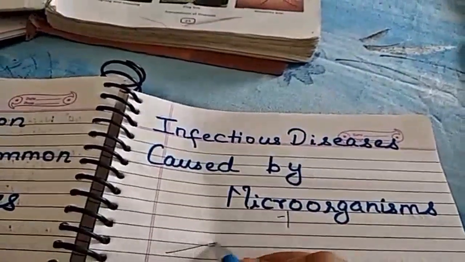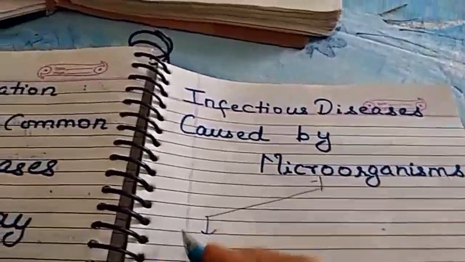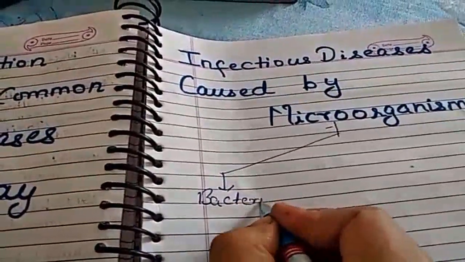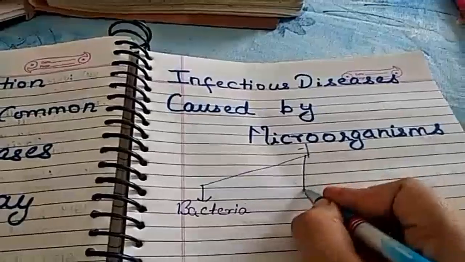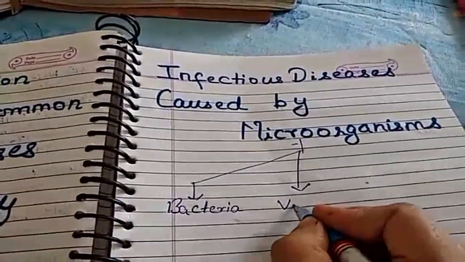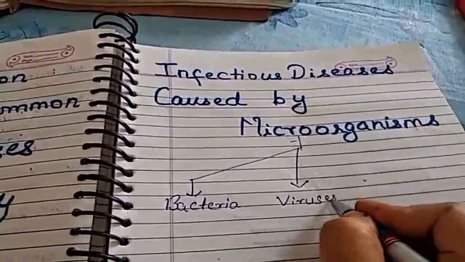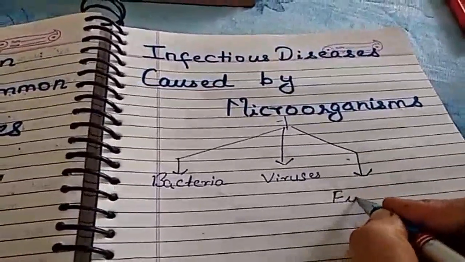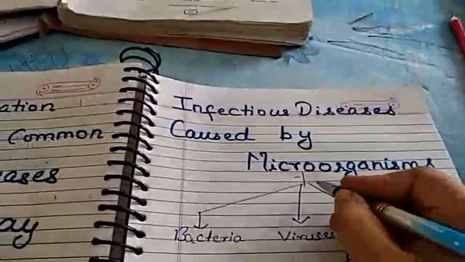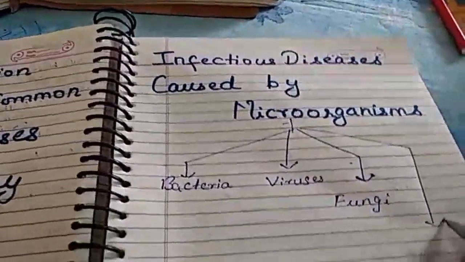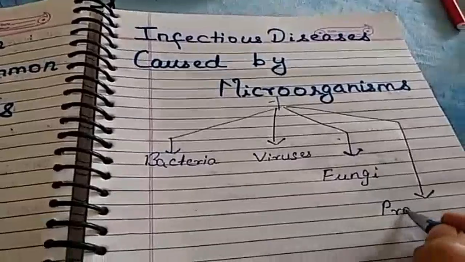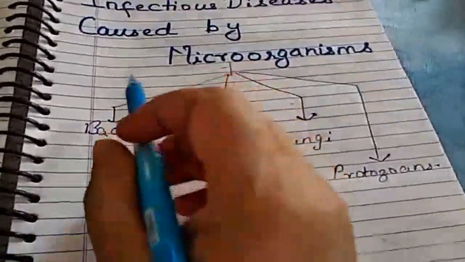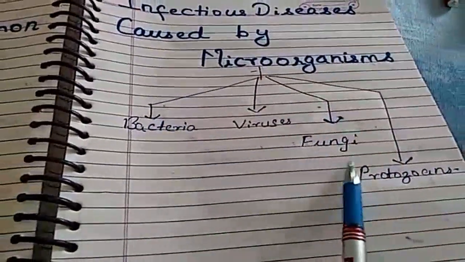You can write it over here: bacteria, viruses, fungi, and protozoans. Now we are going to discuss them one by one.